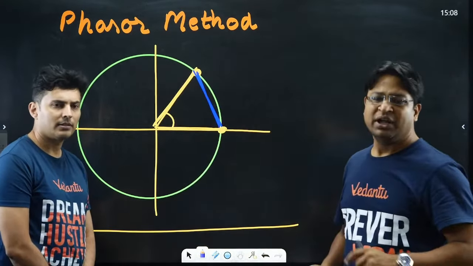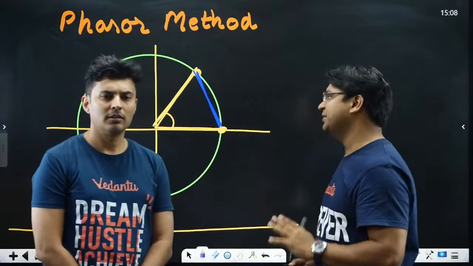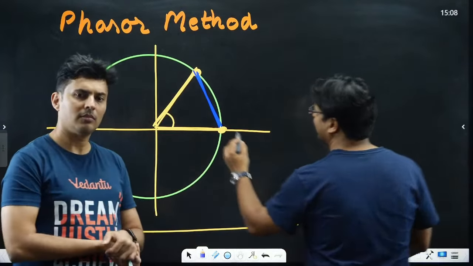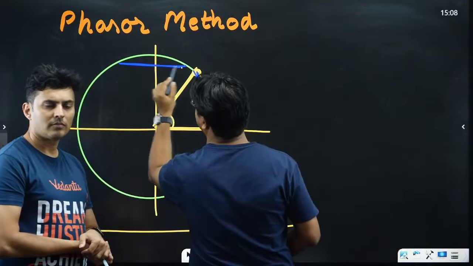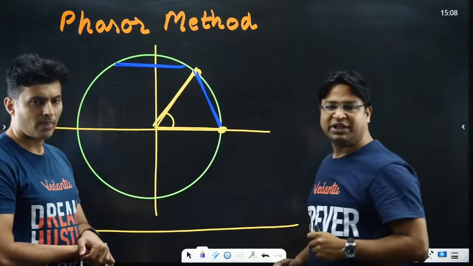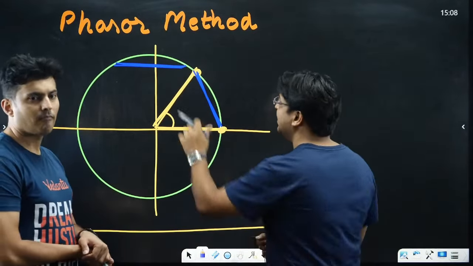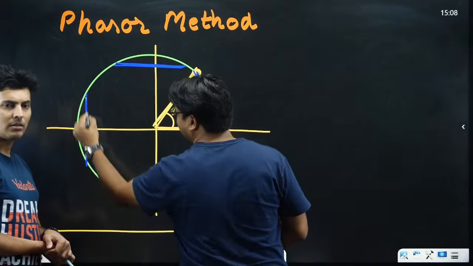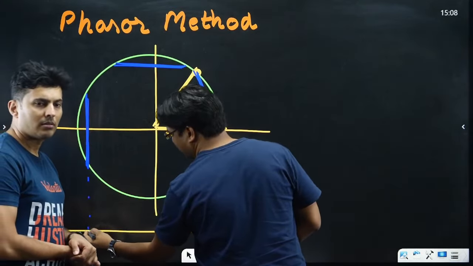Again, the concept remains the same. When this chord becomes horizontal for the first time, we get maximum separation between the particles. At some point, this chord will become vertical, and the projection will then become 0.